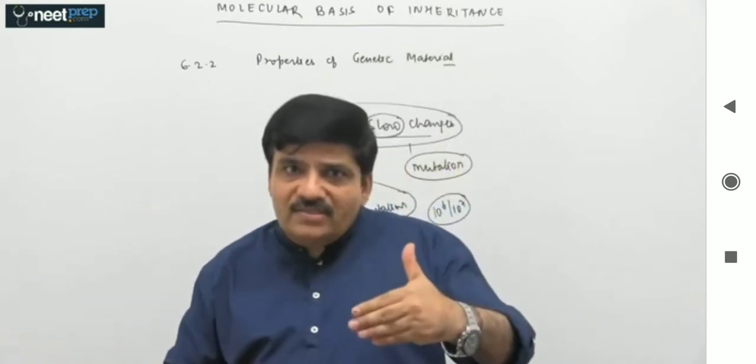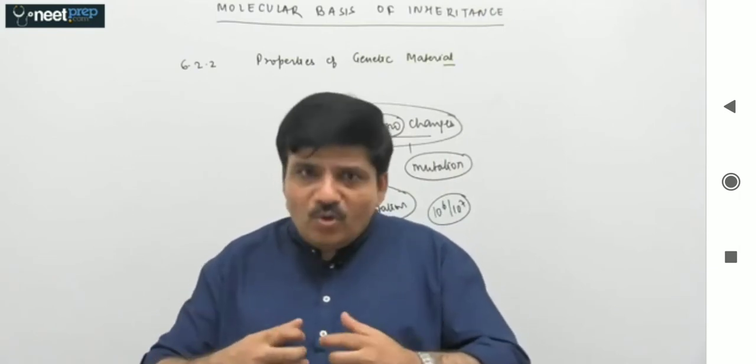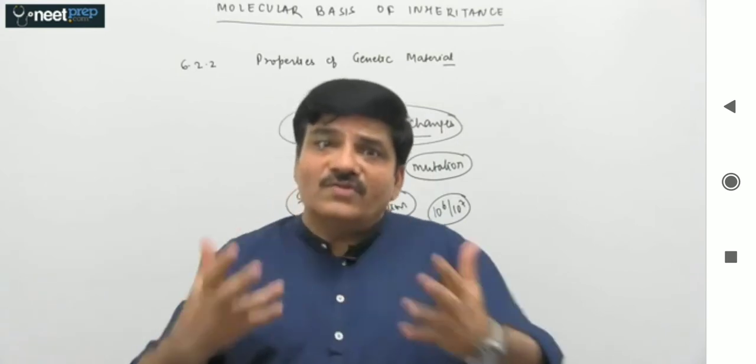So this is what your NCERT is saying. There is HIV, a retrovirus, which mutates at a very fast rate, and therefore evolves at a very fast rate.